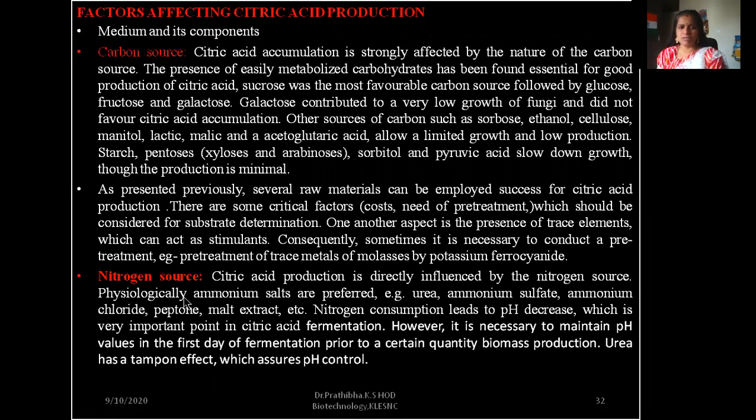Now let us go to nitrogen source. Citric acid production is directly influenced by the nitrogen source. Physiologically, ammonium salts are preferred, for example, urea, ammonium sulfate, ammonium chloride, peptone, malt extract, etc. Nitrogen consumption leads to pH decrease, which is a very important point in citric acid fermentation. However, it is necessary to maintain pH values on the first day of fermentation prior to a certain quantity of biomass production. Urea has a buffer effect which helps pH control.